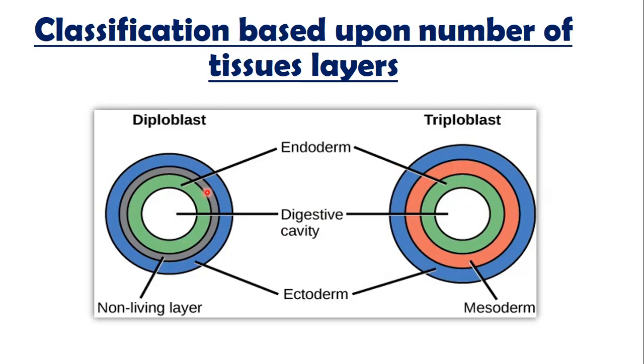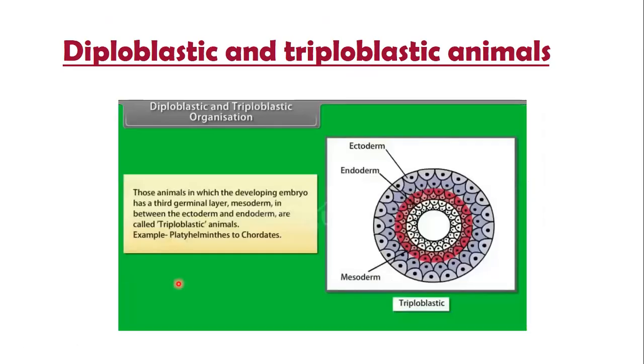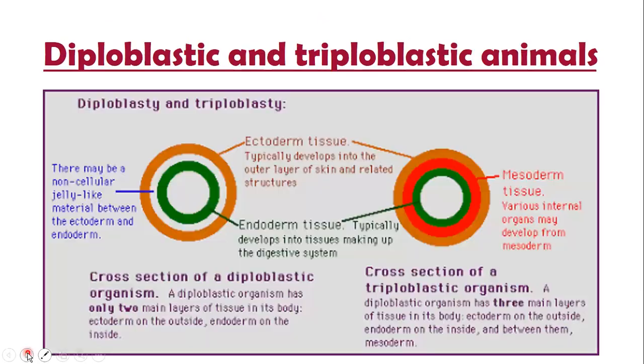Ecto means outside, derm means layer or skin, right? Mesoderm means middle layer. That middle layer is present in triploblastic animals, and this is mesoglea, which means a jelly-like layer. So there are two types of organism, diplo and triplo. Those animals in which the developing embryo has a third germinal layer, mesoderm, in between the ecto and endo are called triploblastic animals. For example, Platyhelminthes means our fourth phylum is starting from triploblastic.